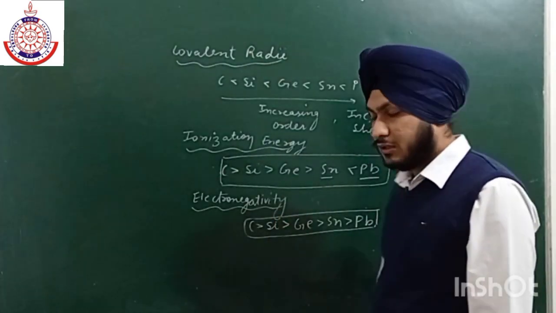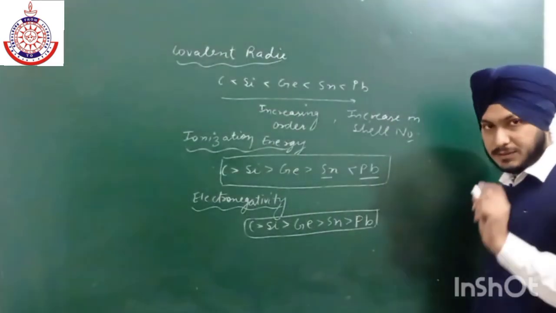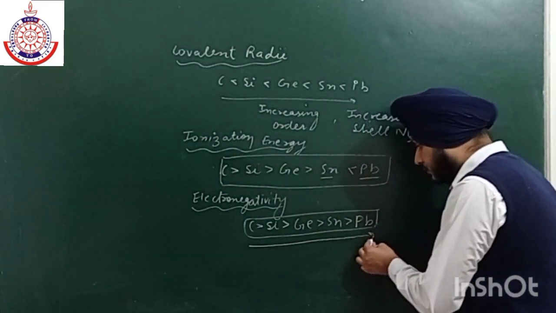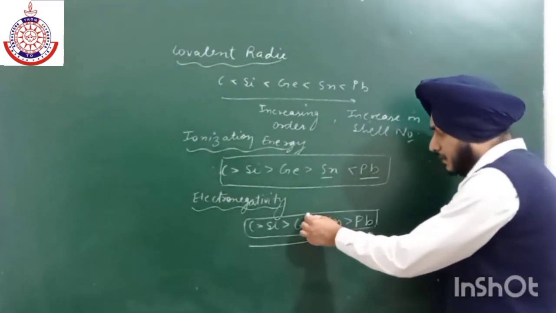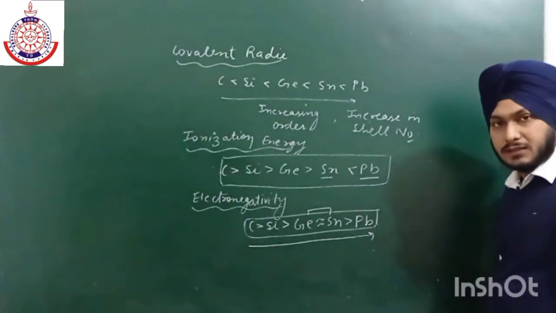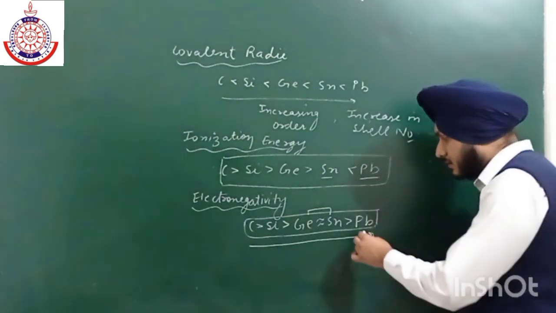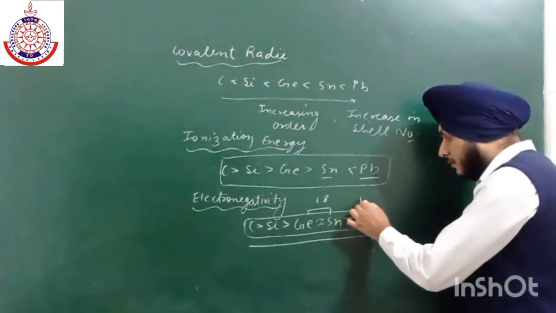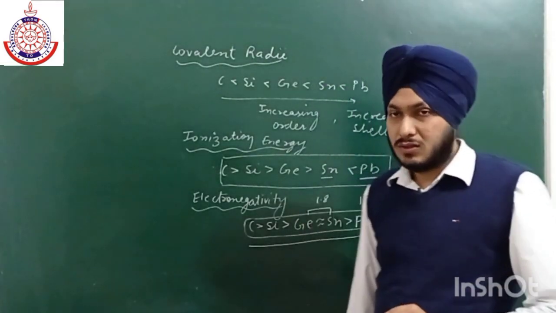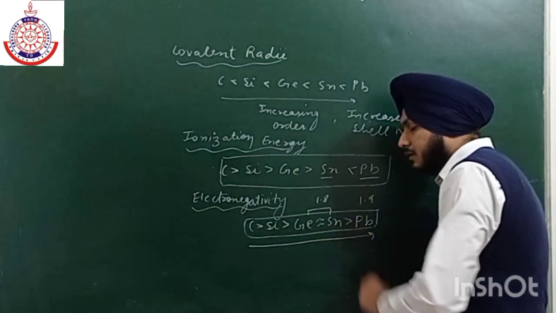One more thing, for electronegativity there is also an exception. As we move from carbon down to lead, germanium and tin have near about similar electronegativity, that is 1.8, and then the electronegativity increases a little bit. Its electronegativity is near about 1.9. So you have to keep in mind there is a small change, but the electronegativity of carbon and silicon is high as compared to germanium and tin.